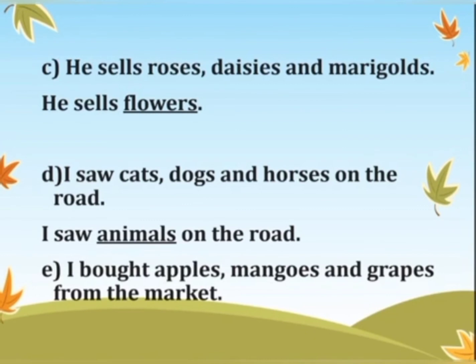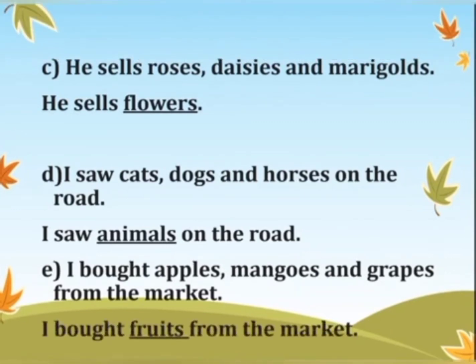So we'll write I saw animals on the road. E part. I bought apples, mangoes and grapes from the market. So they all come under the category of fruits. I bought fruits from the market. I hope you all must have understood and completed these blanks.